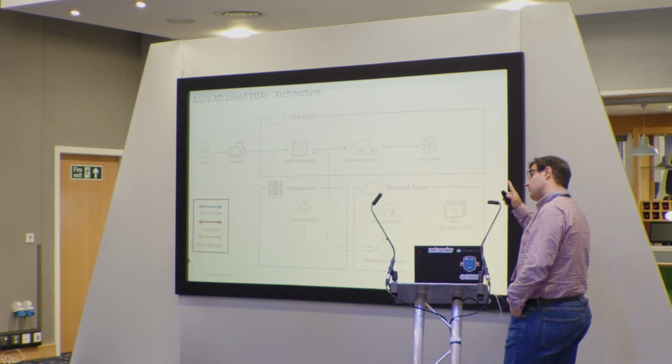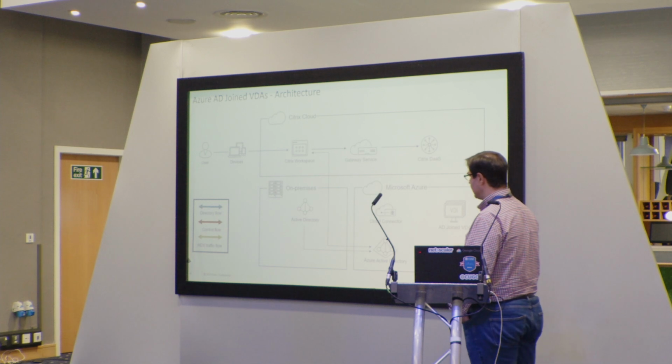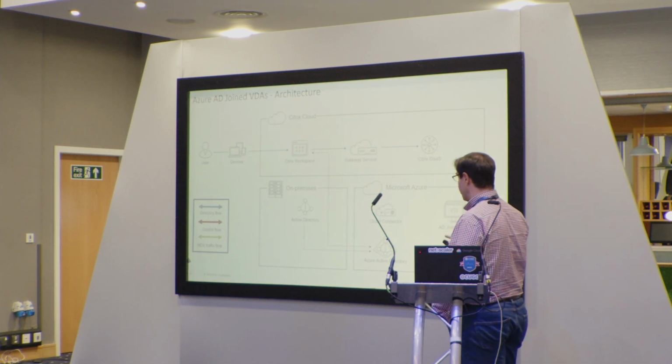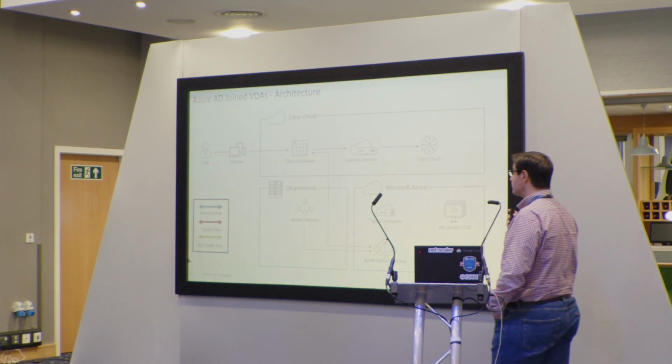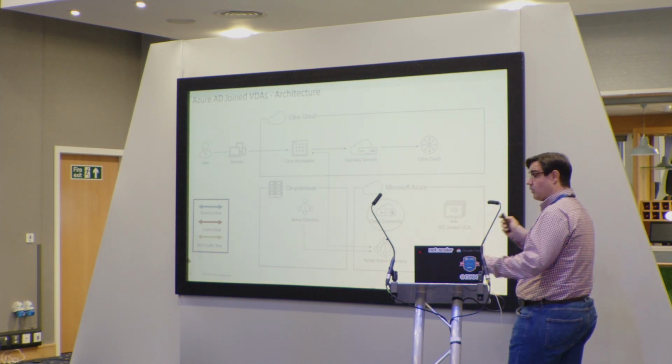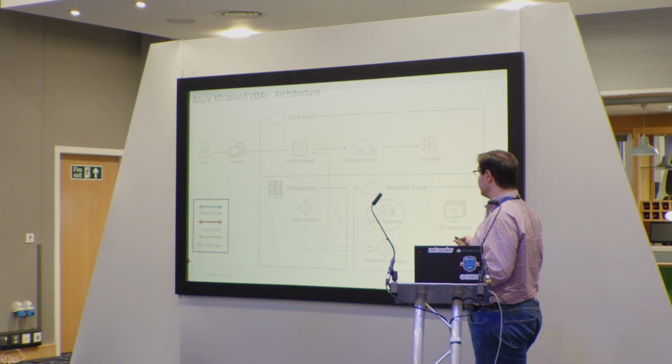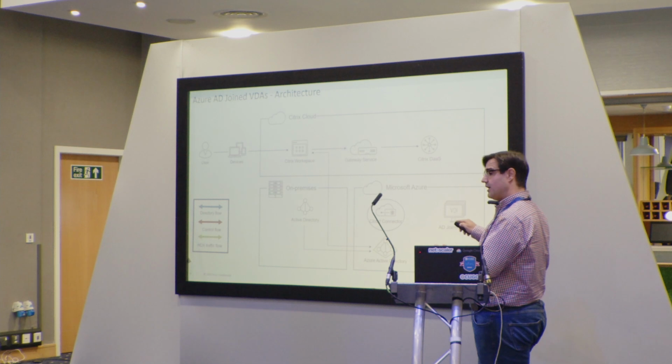We are developing some of the things for hybrid and Azure Active Directory join in on-prem, but it's still not there. So when we have a traditional Citrix Cloud deployment, the Cloud Connector is the main component.